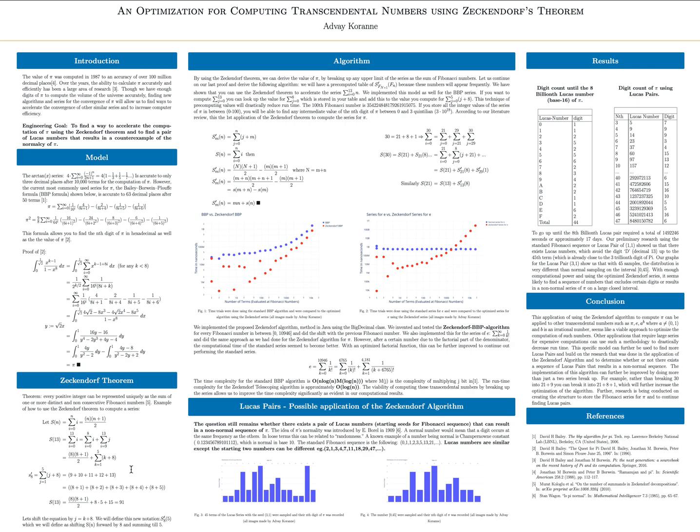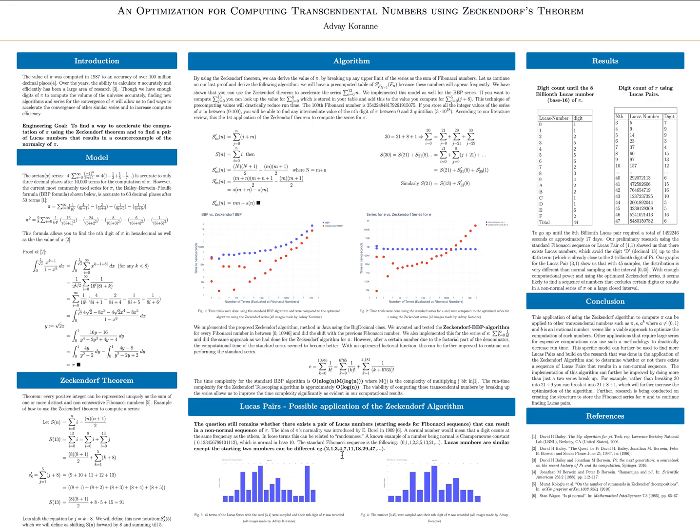Lucas numbers are similar to Fibonacci numbers. The standard Fibonacci sequence is 0, 1, 1, 2, 3, 5. A Lucas sequence is similar except the starting two numbers are different. However, it still follows a similar pattern as the Fibonacci numbers, where each number is the sum of the two preceding numbers. For example, the sequence with the two starting numbers of 2 and 1 results in the sequence 2, 1, 3, 4, 7.